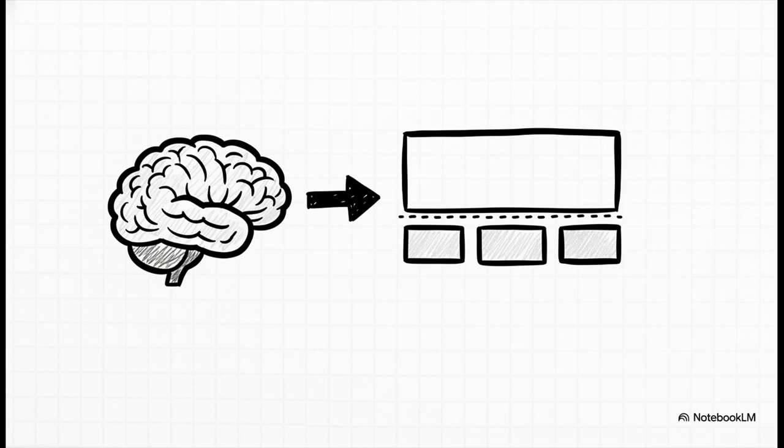Depending on the architecture, it might map these out as a complex network of dependent steps, where task B absolutely cannot start until task A is finished, or maybe it just generates a strict linear checklist. Formulating the strategic roadmap and deciding exactly what to execute next, that is the true hallmark of agentic autonomy.